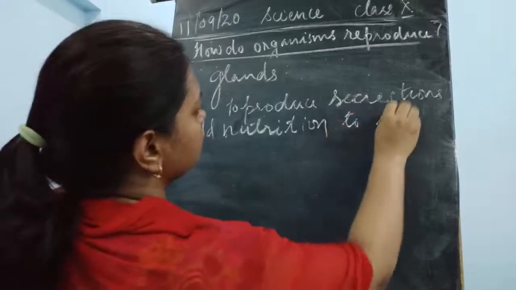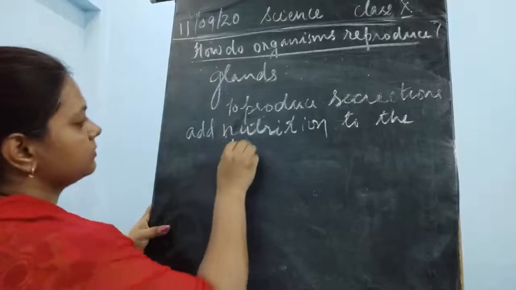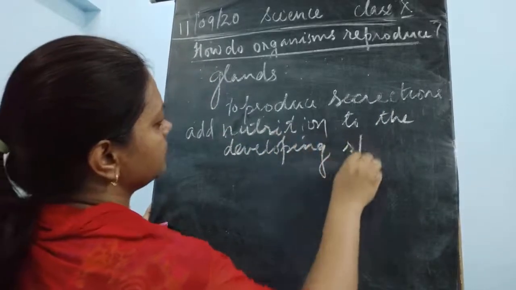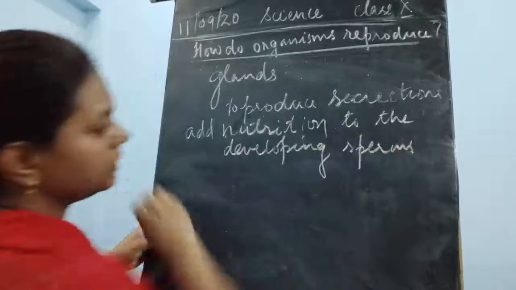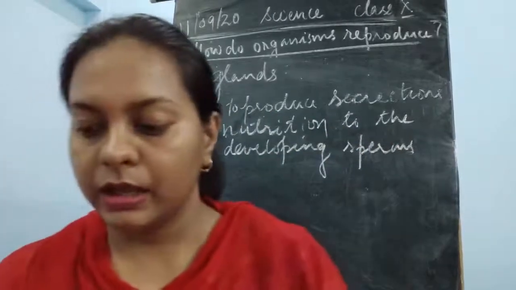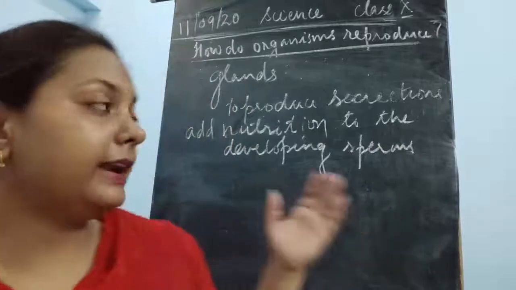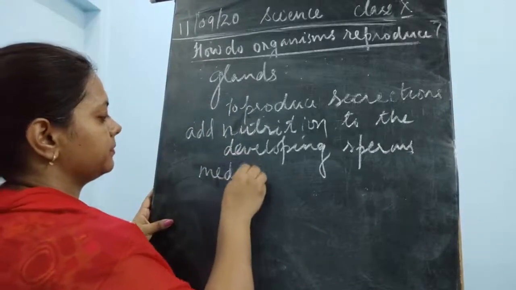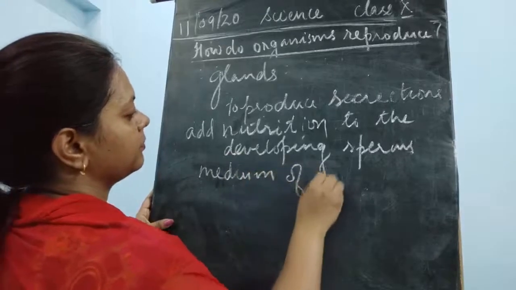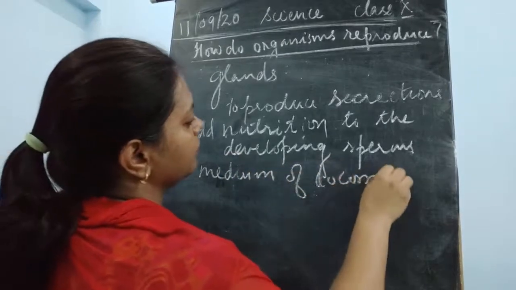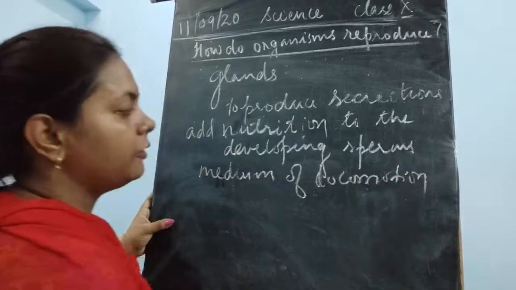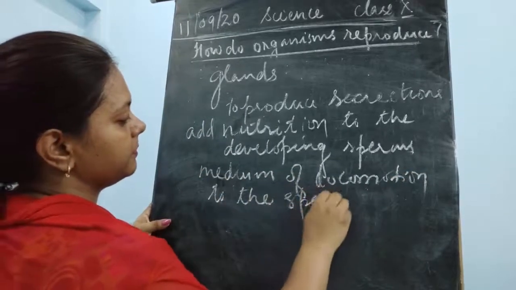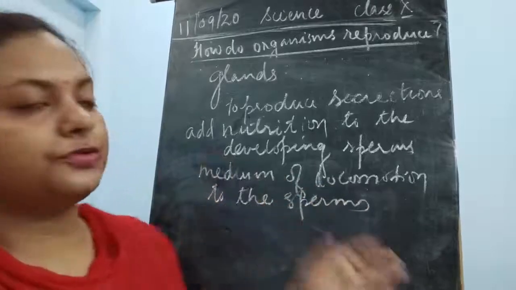to the developing sperms or the male gametes. And then they provide a medium of locomotion to the sperms, because they need to travel a long distance.